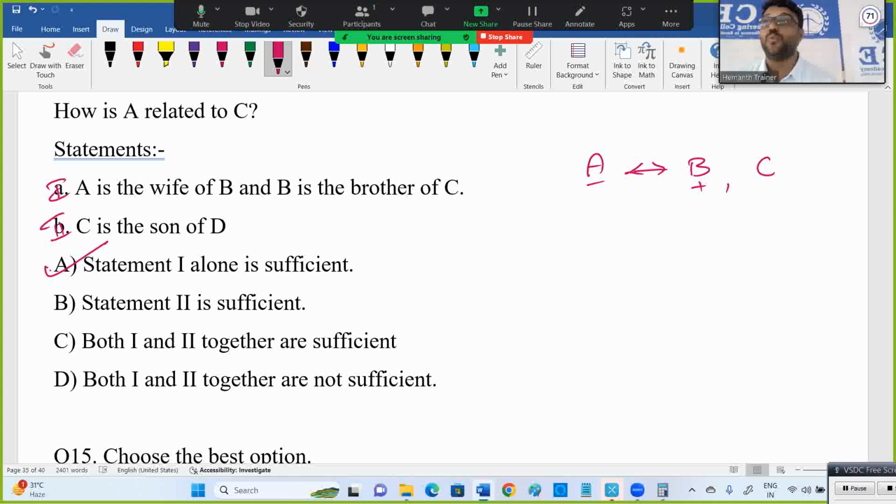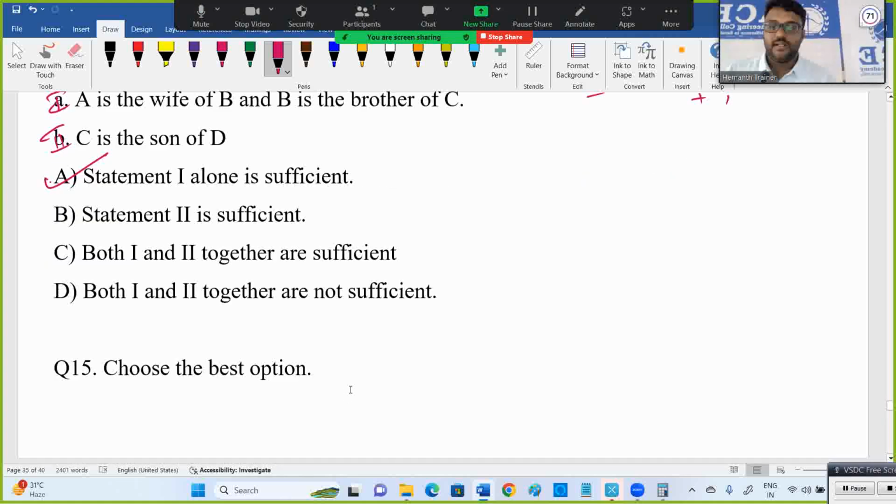Some people think about them together, as C's gender is also required. If the question is how is C related to A, then together is required. One small change in this question: if you ask how is C related to A, then both 1 and 2 together are sufficient. Think about it. Now see the next one.